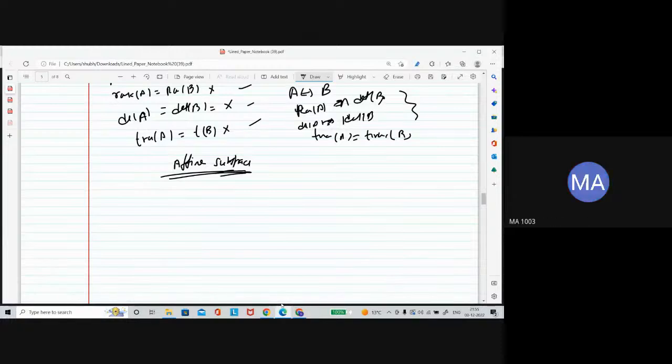Okay, so affine subspace. As you know, an affine subspace is not exactly a subspace, the word is used loosely. See why we need these affine subspaces. What is the purpose of giving affine subspaces?